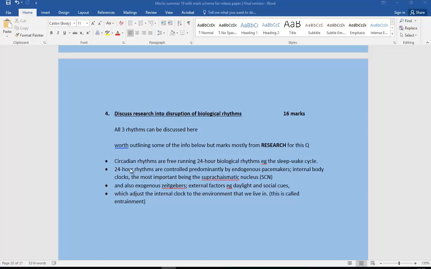So first of all, circadian rhythms, free running 24-hour biological rhythms, so for example the sleep-wake cycle, controlled predominantly by endogenous pacemakers and exogenous zeitgebers, and you've got a little bit more detail there. So pause the video, just have a look at that. Basically these zeitgebers adjust the internal clocks to whatever environment we're living in, whatever time zone. We call that entrainment. So this is more revision, but I would include a tiny little bit of that before you get on to the research.